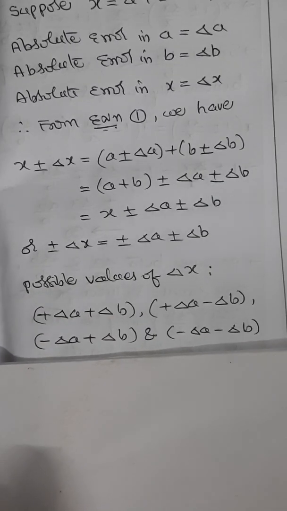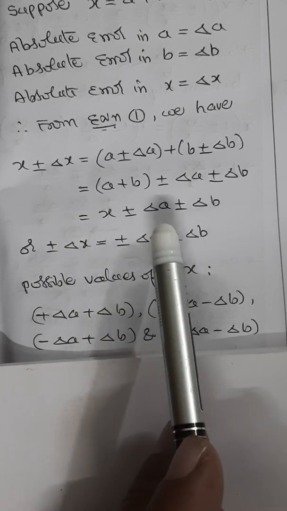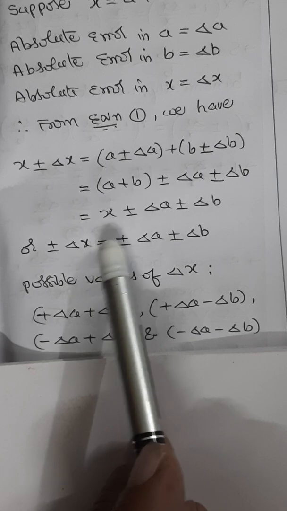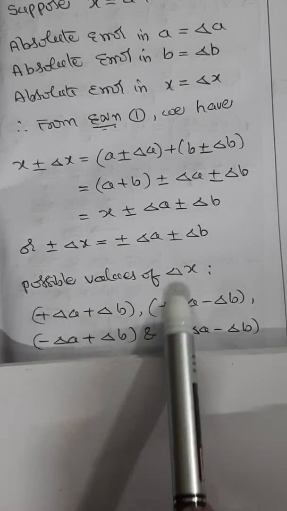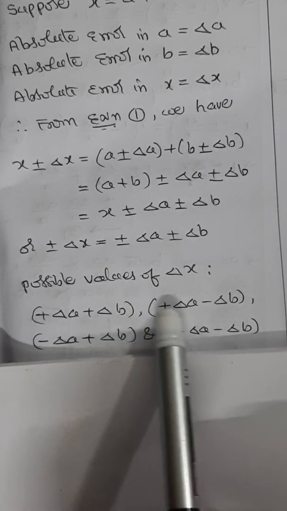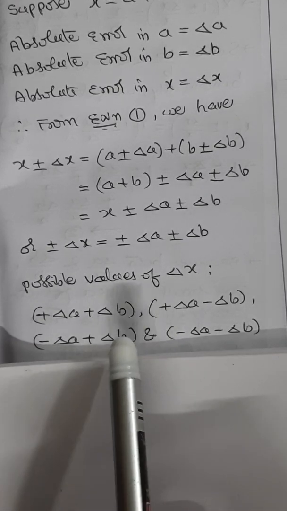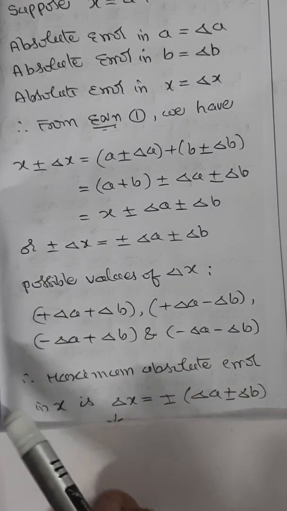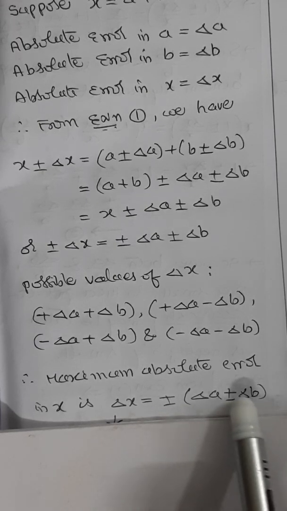These are the 4 possible values for delta X here. What are they? Plus delta A plus delta B, plus delta A minus delta B, minus delta A plus delta B, minus delta A minus delta B. So these are the possible values of delta X. Therefore, the maximum absolute error in X is delta X equal to plus or minus delta A plus or minus delta B.